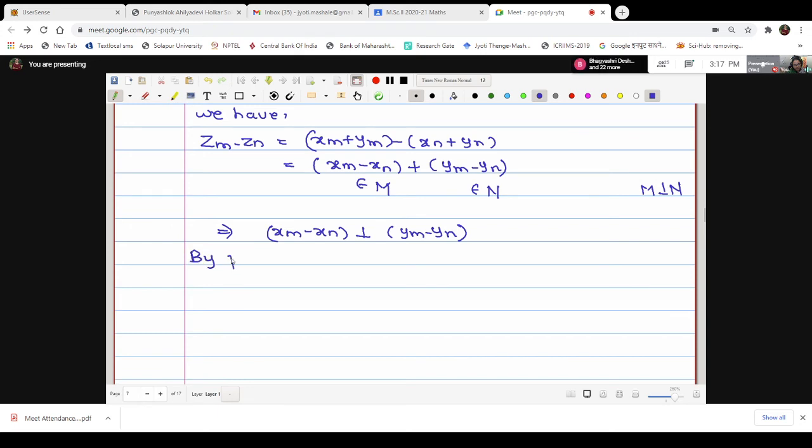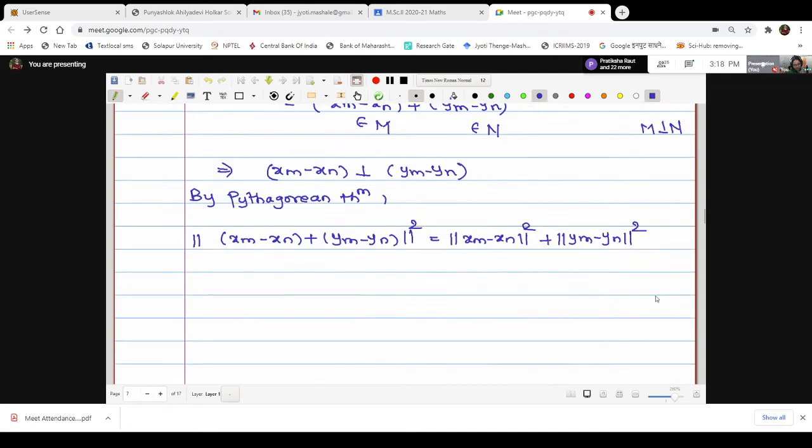Therefore by the Pythagorean theorem, which says the norm square of x plus y is norm square x plus norm square y, this is norm square of xm minus xn plus ym minus yn, equal to norm square of xm minus xn plus norm square of ym minus yn.